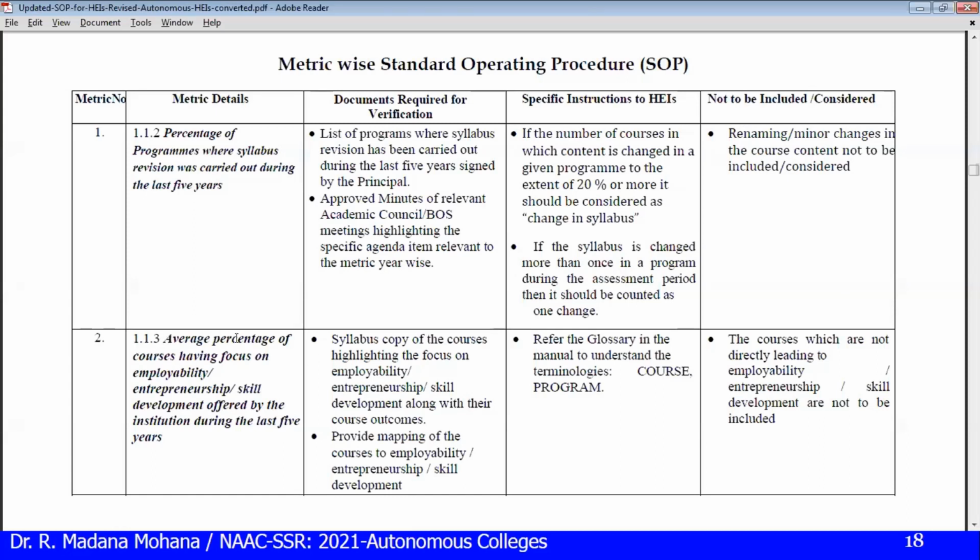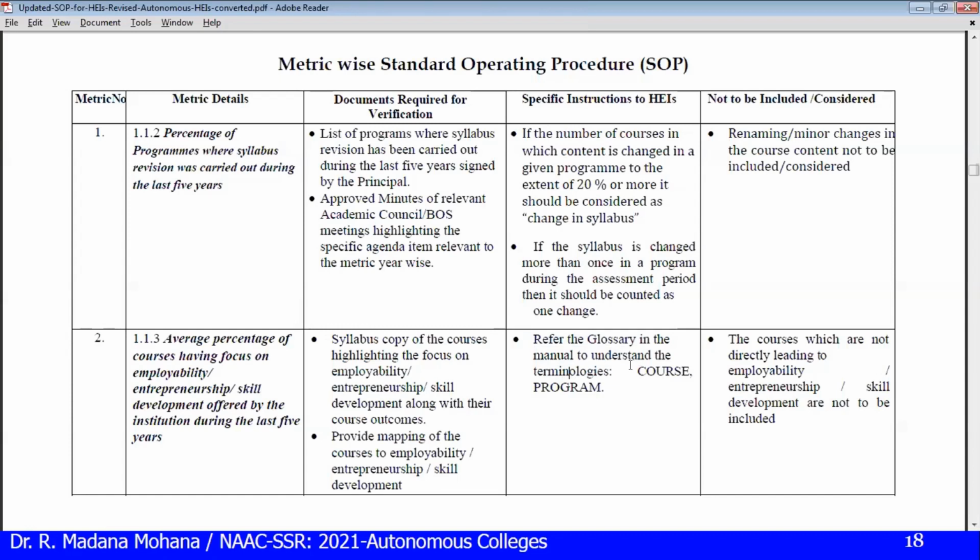Then 1.1.3 also we covered: the courses focusing on employability, entrepreneurship, skill development, etc. Here you can see the syllabus copy of these courses highlighting the focus on these skill sets, with their course outcomes for employability, entrepreneurship, skill development. Then you have to provide the mapping of these courses, that is, which courses in our curriculum map to employability, entrepreneurship, skill development, program-wise. Then specific instructions: you have to refer to the glossary in the manual and understand the terminologies, course and program.